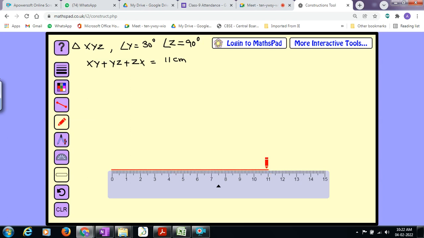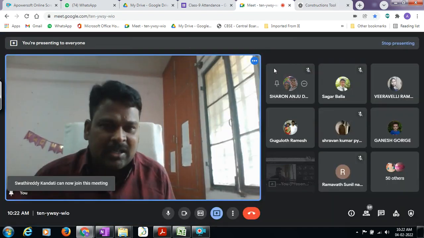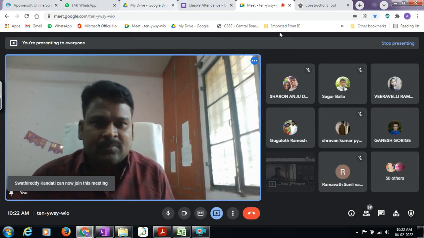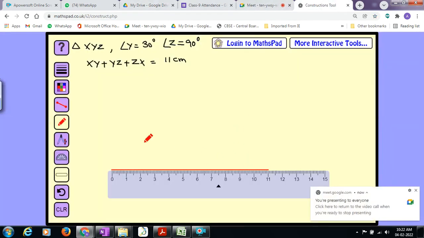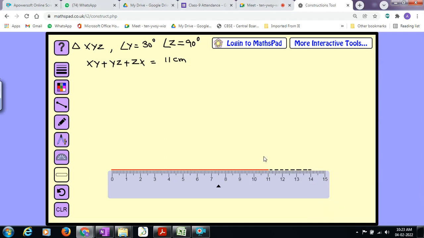Okay, 11 centimeters. Right. Now for my convenience, I am doing some extra work here. From that 11 centimeter segment, onto the right hand side, I extend the line with a dotted line. It is not that necessary, but you will know the use of this line later.